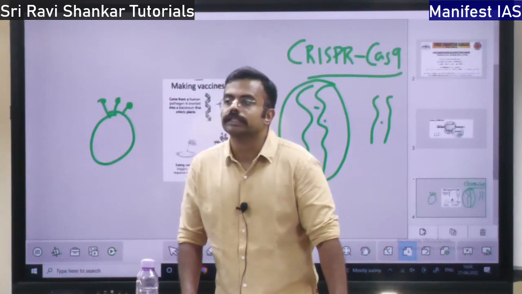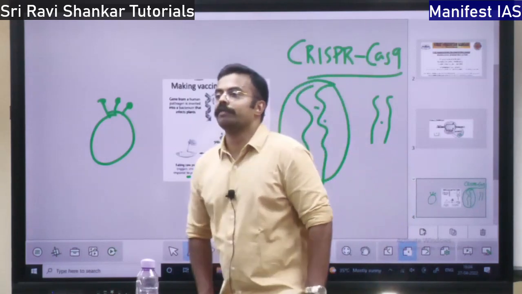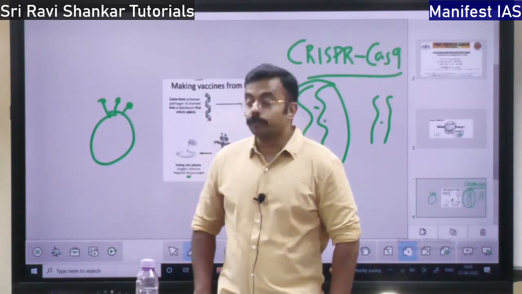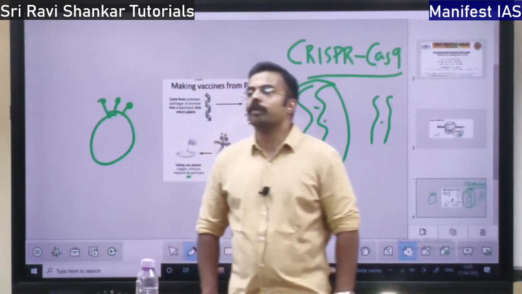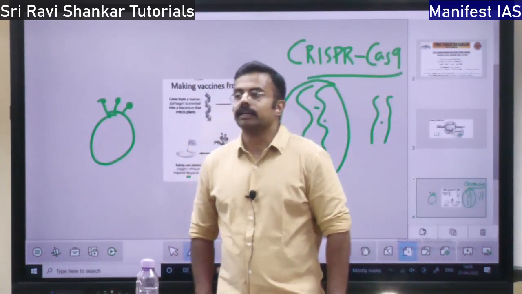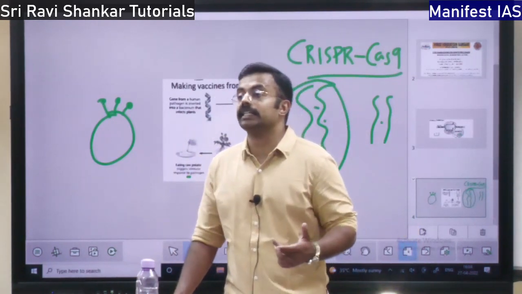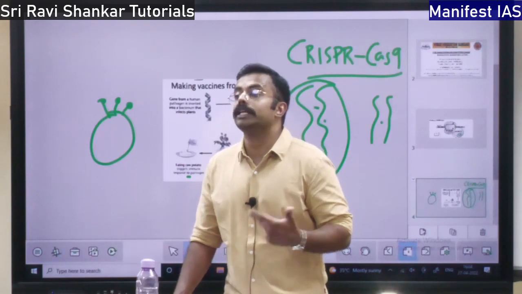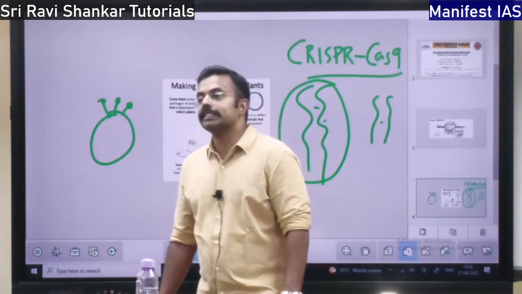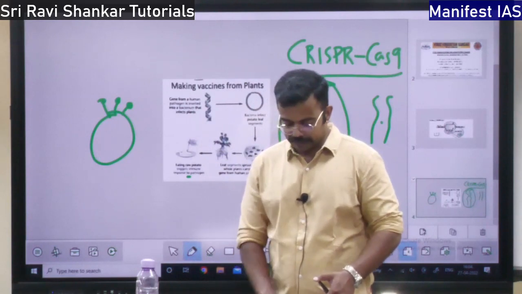What are the uses of this genetic testing? One is disease prevention, to prevent any disease. Then newborn screening, if the newborn is having any disease, that can be screened. Then adult disease screening, if an adult is having any disease or probability of getting disease in future, that can also be screened. And genetic testing can also be used for forensic testing.